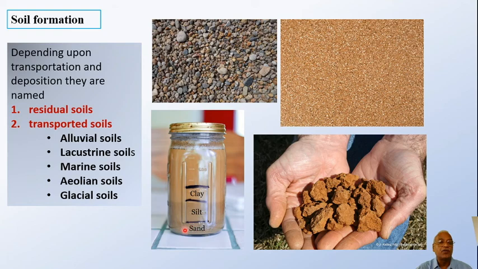The particles quickly get settled as sand, and then afterwards what settles is silt, and then clay may settle, may not settle, and then lumps of clay can be seen here. So this is how the soil is formed because of weathering action of various reasons, and accordingly the names of the soils are given.